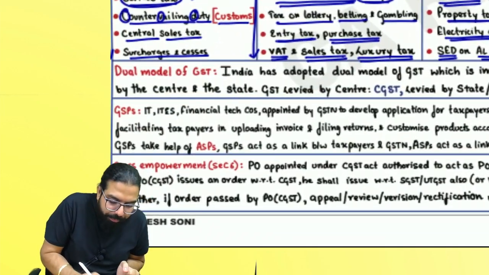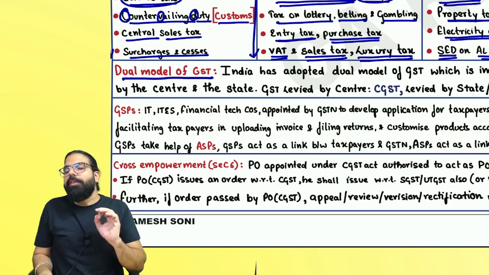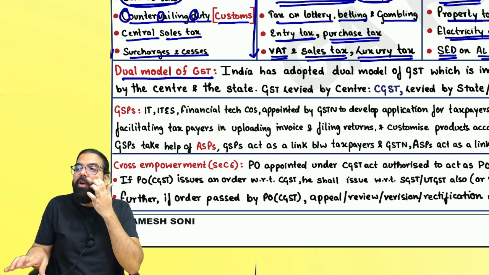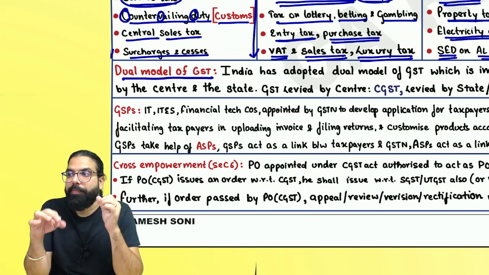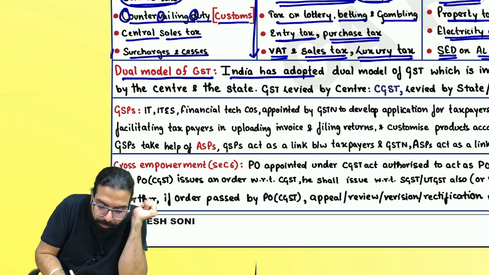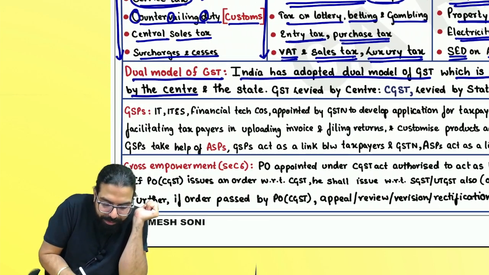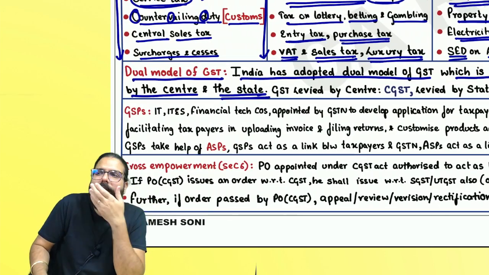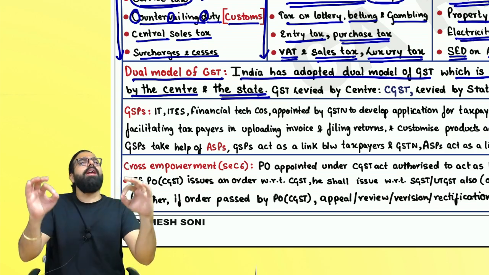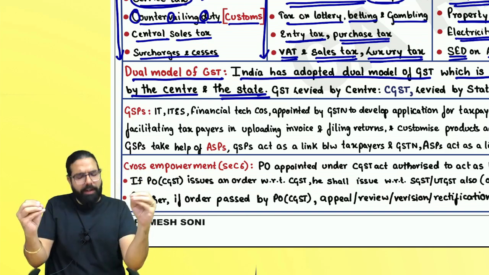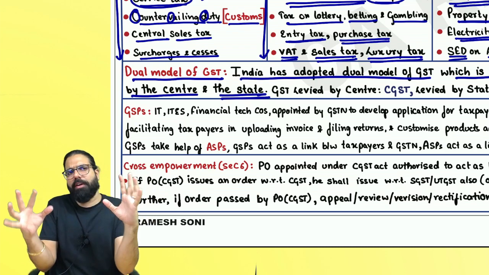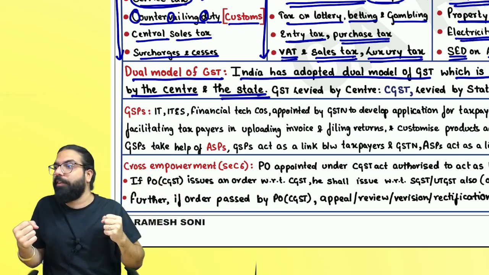What is the dual model of GST? See, in India, the Indian government has adopted the dual model of GST, which is imposed concurrently by the center and the state. Sir, what do you mean by imposed concurrently? Whenever any transaction will happen, whether it is a service transaction or a goods transaction, both the governments together will eat GST.